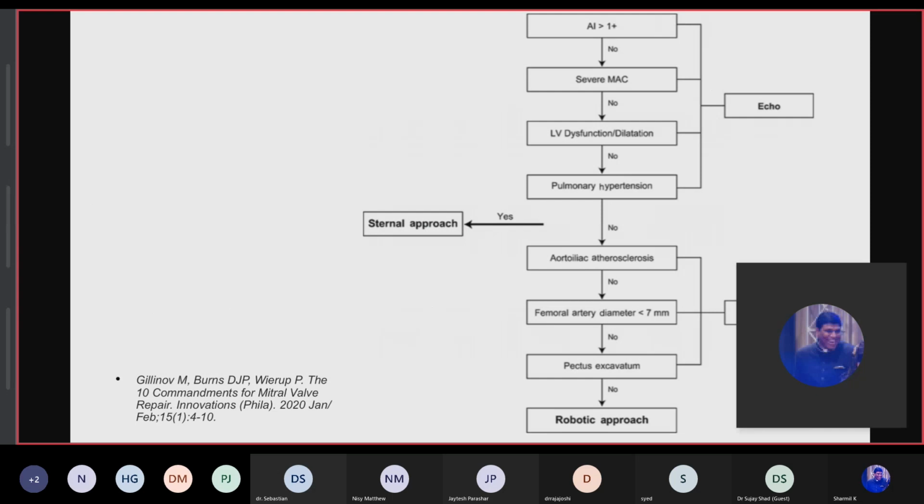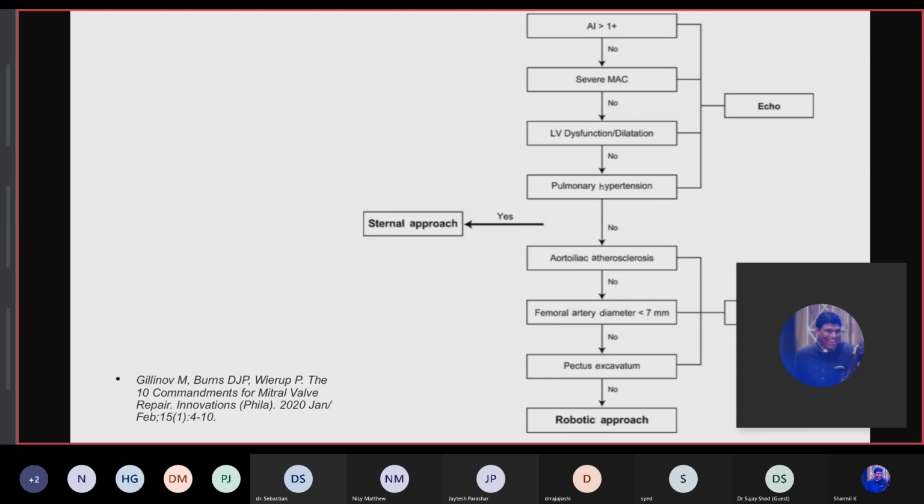And if these are ruled out from the echo, then you start ruling out aortoiliac atherosclerosis. If the femoral artery diameter is less than 7 millimeters, and if there is a pectus excavatum, then you should go for the robotic approach.